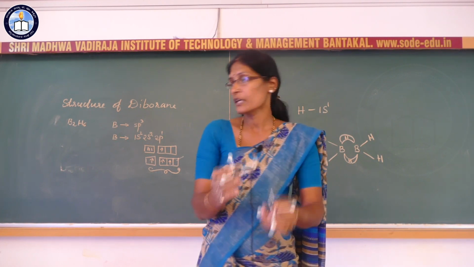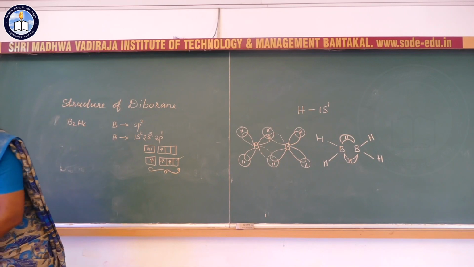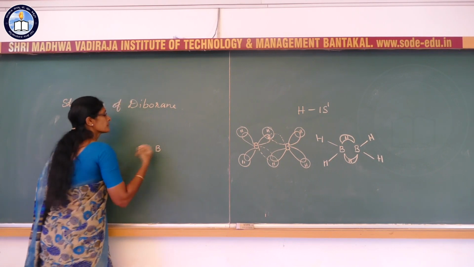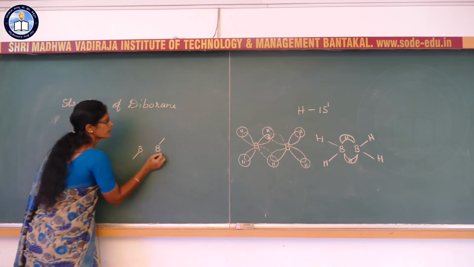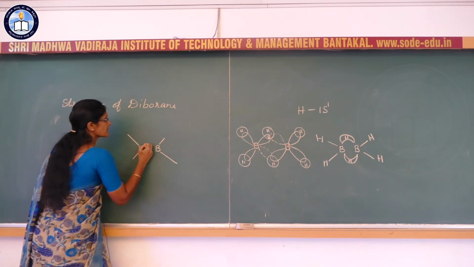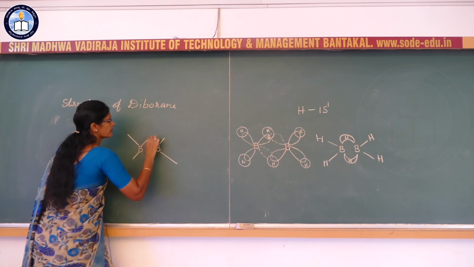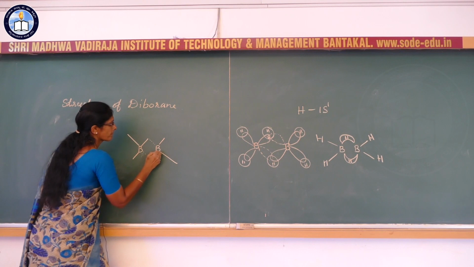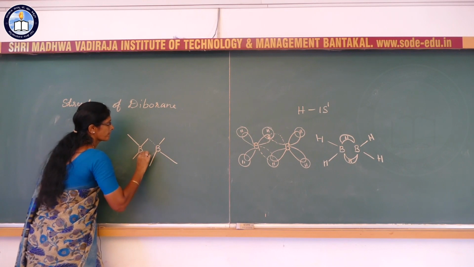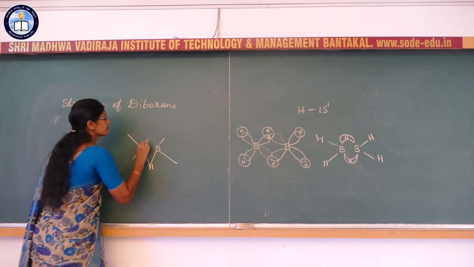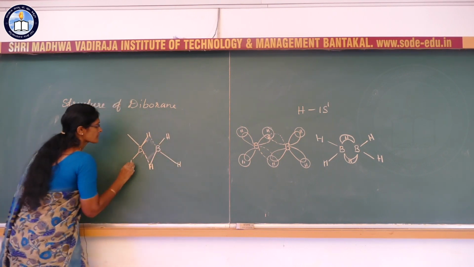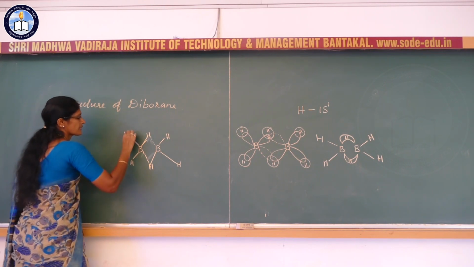This is about the structure of diborane. We can represent the structure of diborane as boron, with 4 hydrogens in one plane, and one hydrogen above the plane and another one below the plane. Now this is the structure of diborane.